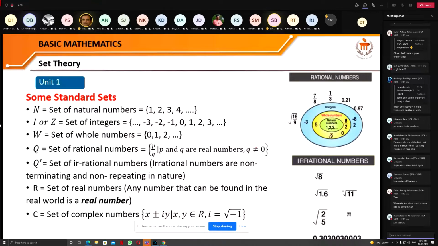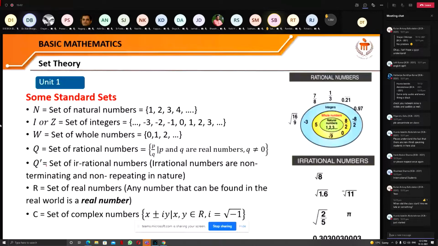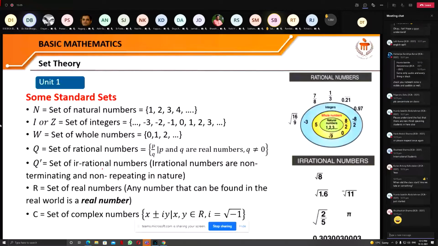Q dash is the set of all irrational numbers. And what are irrational numbers? Irrational numbers are non-terminating and non-repeating in nature. Like 1/2 is 0.5. So after the first decimal place, the number terminates. That means there will be 0, 0, 0 and so on.